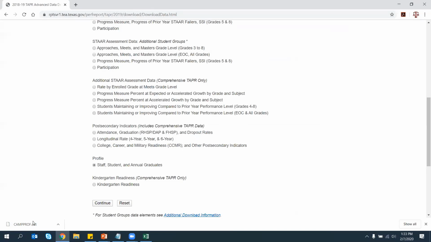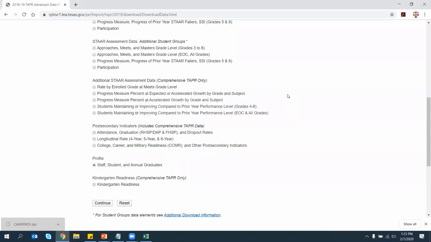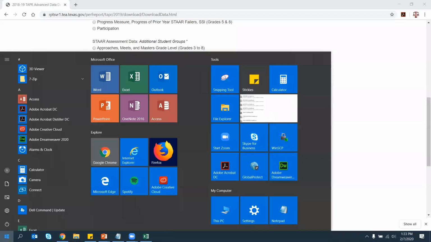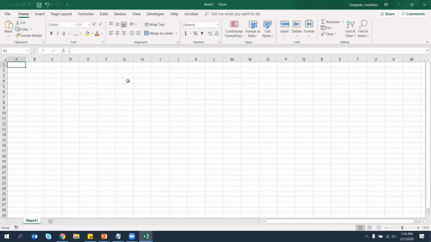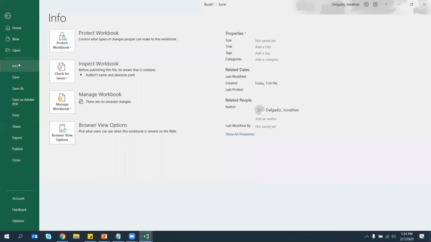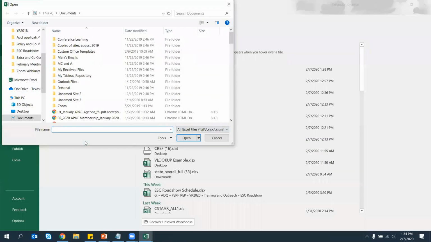So when the data is downloaded, you'll notice that this is in a DAT format. And you might get errors saying that maybe your computer doesn't recognize what to do with the DAT file. And so we have a lot of questions from folks saying, I have a DAT file, but how do I open it in Excel? So I just downloaded this campus profile data file. It's downloaded to my desktop. I'm going to open up a blank Excel workbook, and I'm going to tell Excel to open, and I'm going to browse my computer.